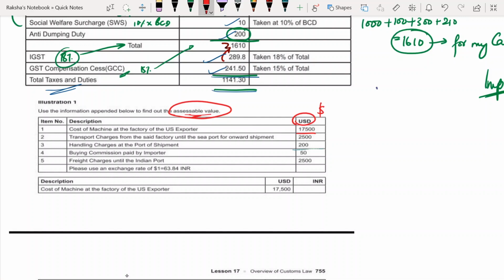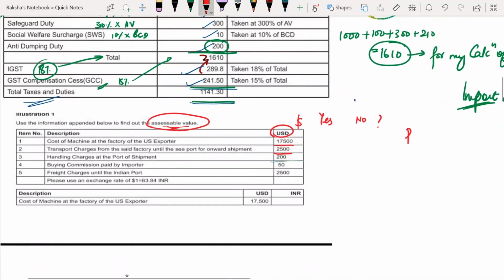Transport charges from the said factory until the seaport for onward shipment means what? Are we going to add this for our FOB? Yes or no? Tell me. See, I told you, whatever you pay until the port, all that will be added to your FOB, right?